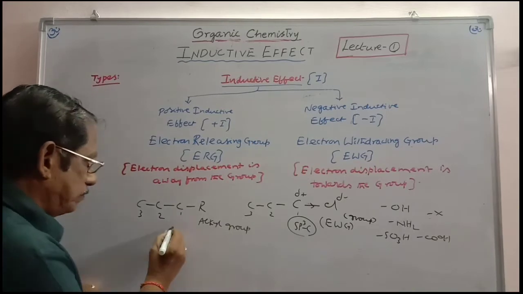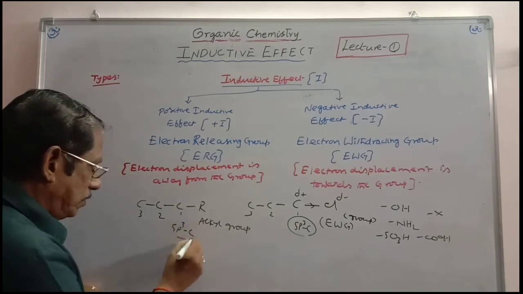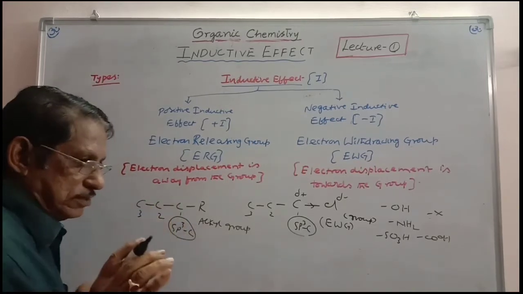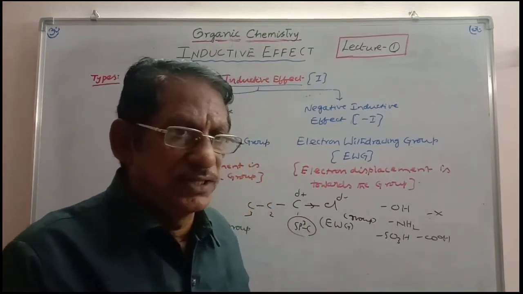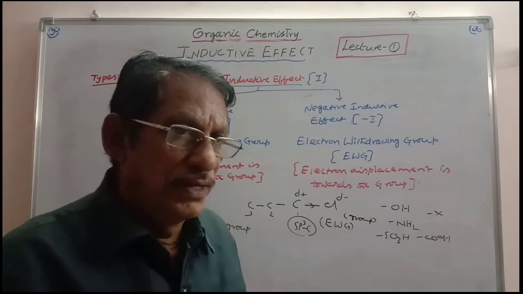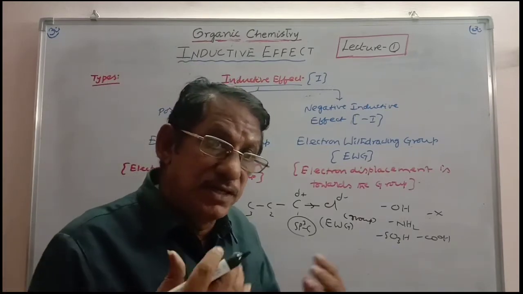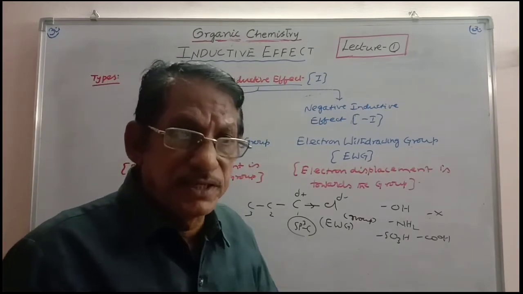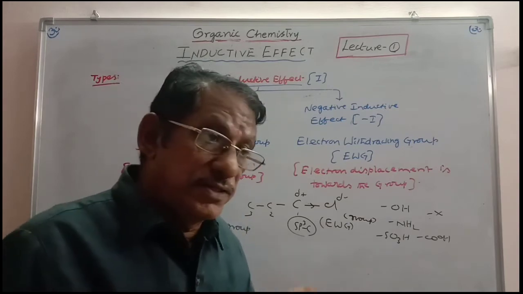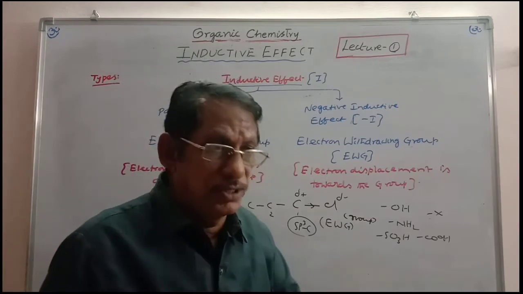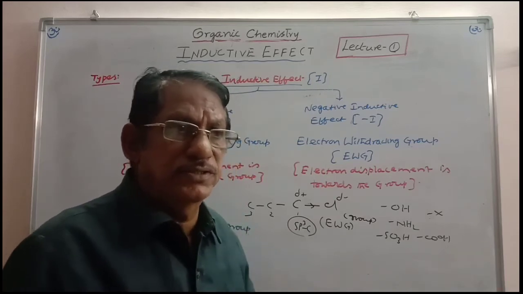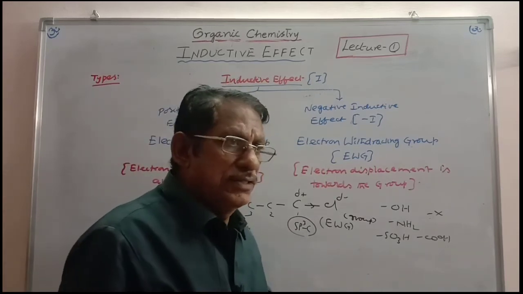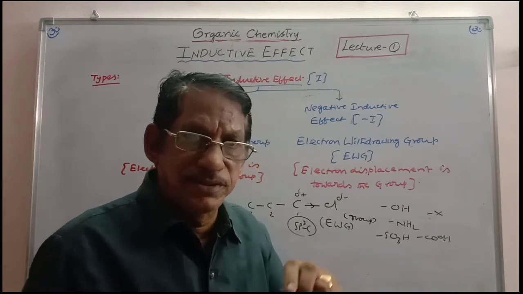Alkyl group is attached to sp3 carbon. Don't forget, an alkyl group never withdraws the electron density. Alkyl group is always an electron releasing group. Whether it is attached to sp2 carbon or sp3 carbon, it always releases the electron density towards the carbon. And that is why all the alkyl groups are electron releasing groups.